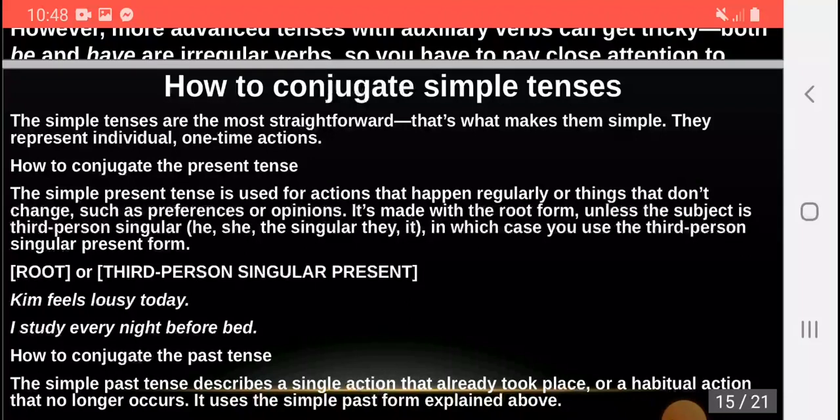How to conjugate simple tenses? The simple tenses are the most straightforward. That's what makes them simple. They represent individual one-time actions. How to conjugate the present tense?